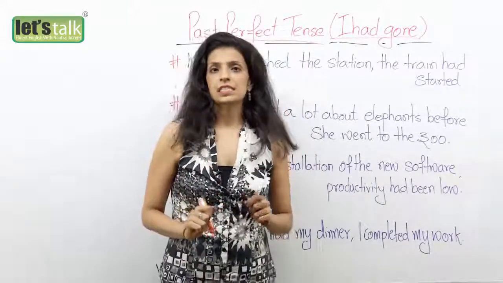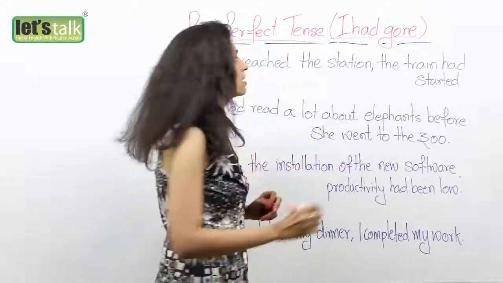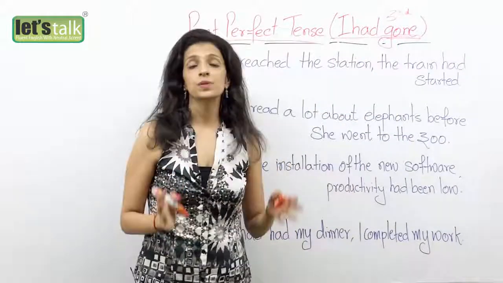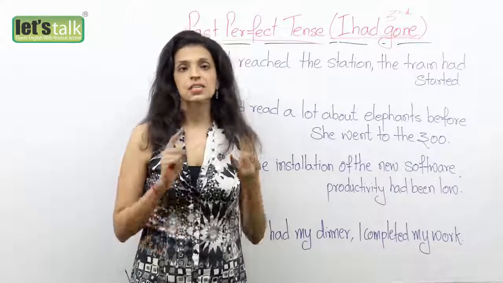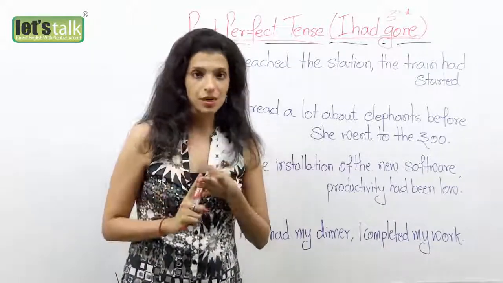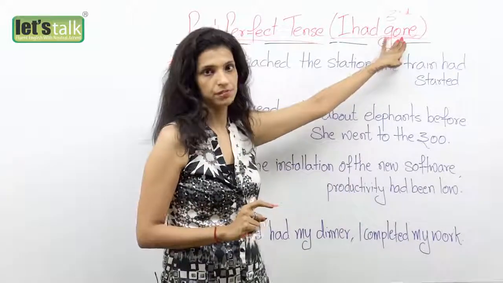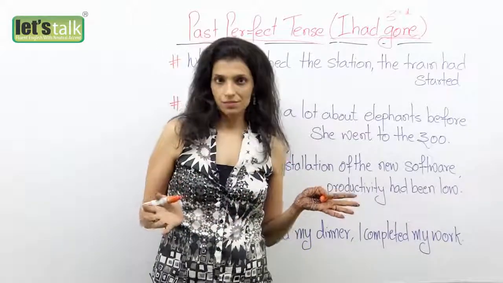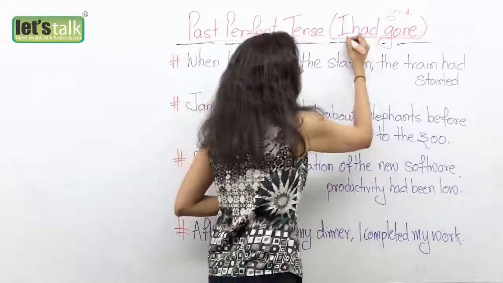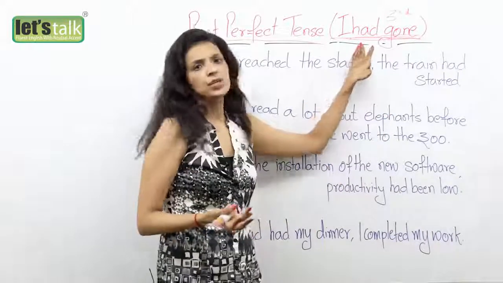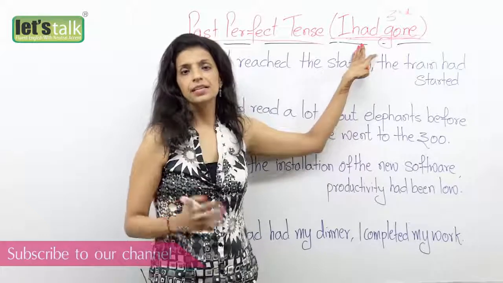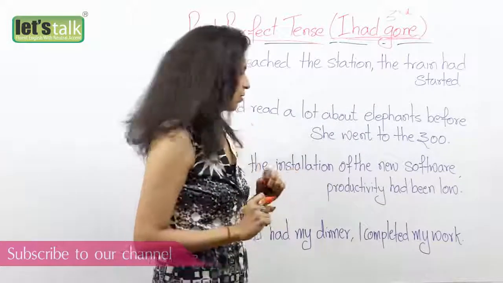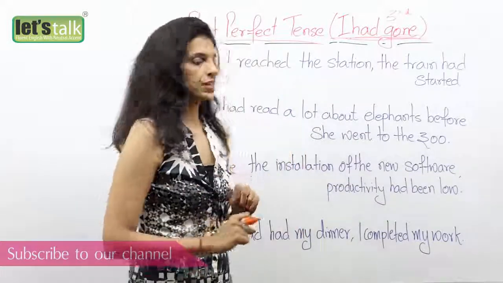What is the past perfect tense? In the past perfect tense, the verb is always in the third form. Okay, so like I always tell you, every verb has three forms: the present, the past, and the past participle. Here we have the past participle. But it is important to remember, you cannot say "I gone". Okay, you always say "I had gone". So when you hear sentence structures like I had gone, had done, had completed, had finished, that means it's a past perfect sentence. Okay, so now let's learn how to use the past perfect tense.